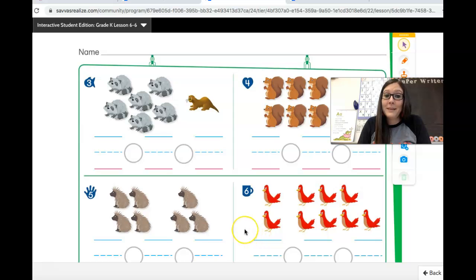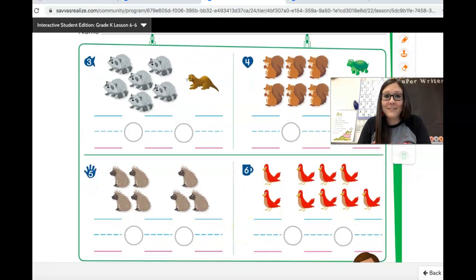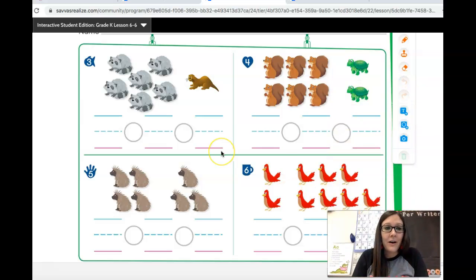Oh, good. This time they didn't write the numbers for us. We're going to have to figure it out on our own. We can do it, right? All right, let's join these groups of animals. Let's take a look at how many raccoons are in this group, or how many animals. 1, 2, 3, 4, 5, 6. So we're going to write the number 6. That 6 stands for this group of raccoons.